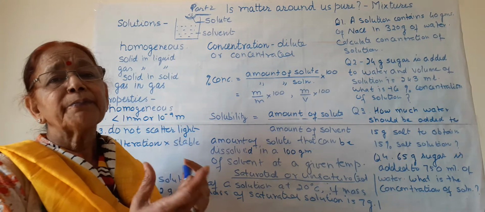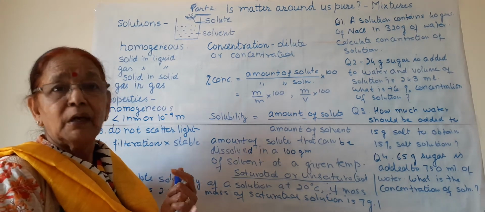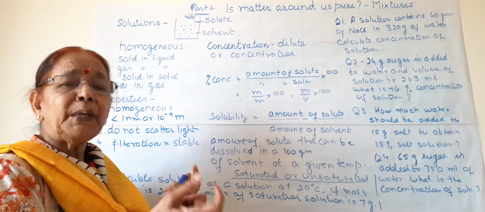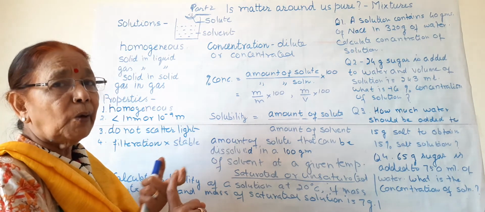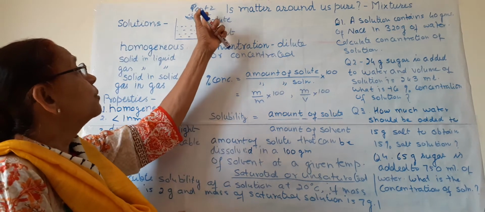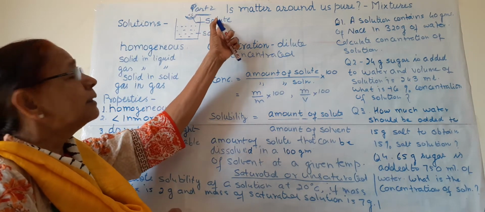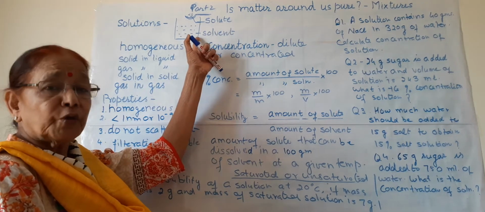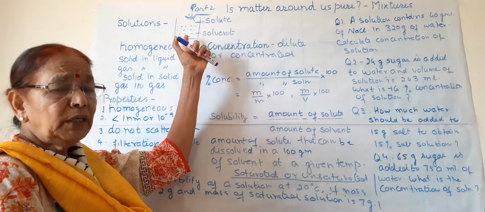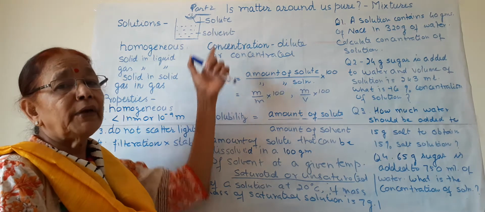Suppose we have a sugar solution. What will we add to make this sugar solution? We will add sugar. Suppose in a spoon, this is the sugar, this is the solute, and this is water. Sugar is added into water and water is the solvent.